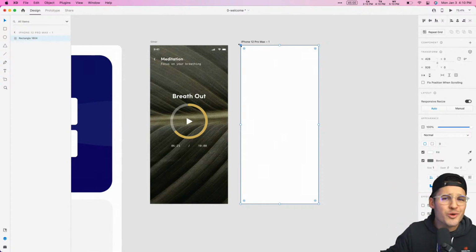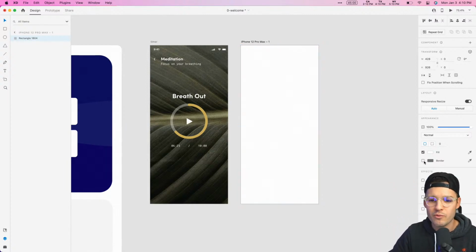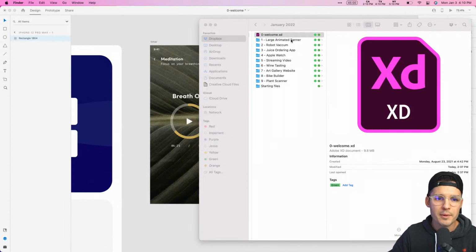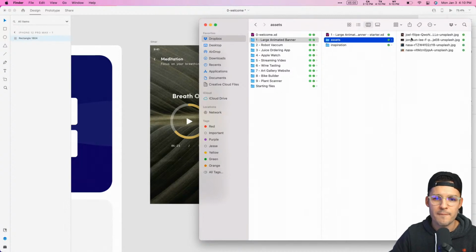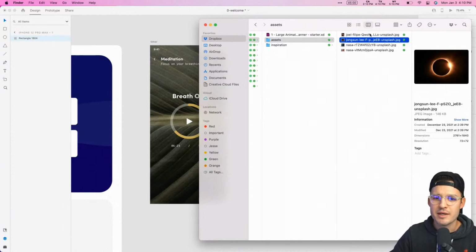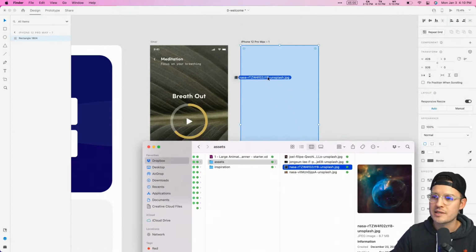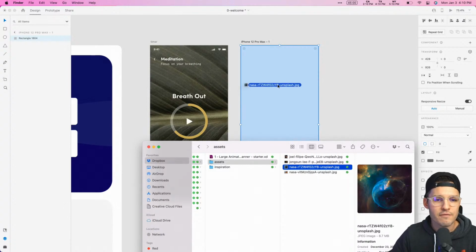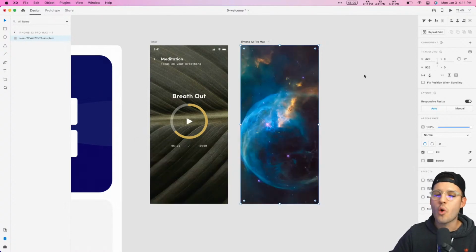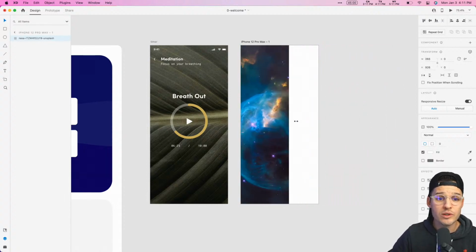XD is going to give me a lot of really fun controls on even something as simple as a rectangle. And you're thinking, how do I do it? It's so amazing. I wish I could do it. Well, we're just going to turn the border off. I'm going to open up a couple of assets that I had. Let's look at tomorrow's assets, shall we? And I got a couple assets, like maybe some space stuff in here. Pretty cool. You can just drag images and you get that highlighted view. When you drag it in, it's going to do all the hard work of masking the image inside. And then what's really cool is that this thing is genuinely a mask.